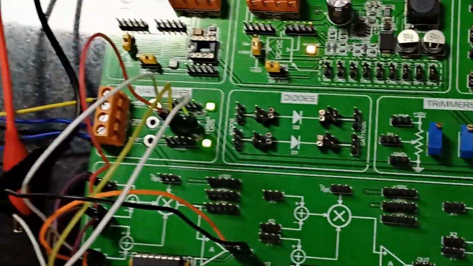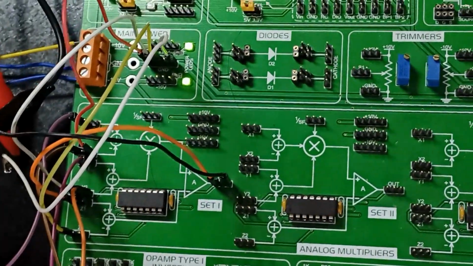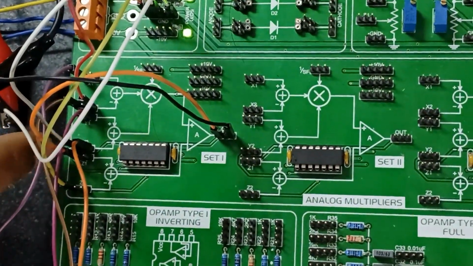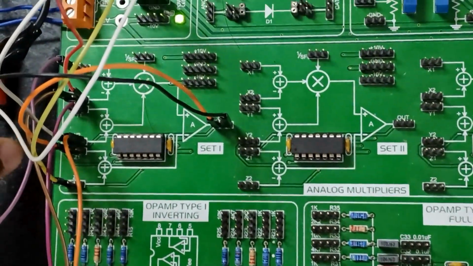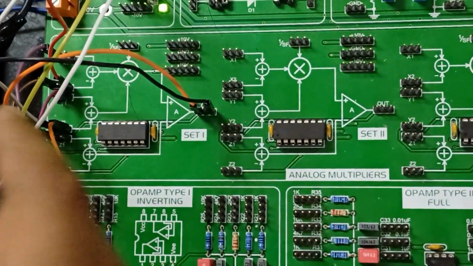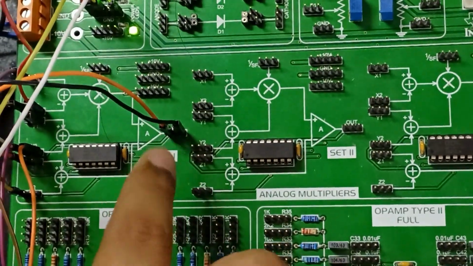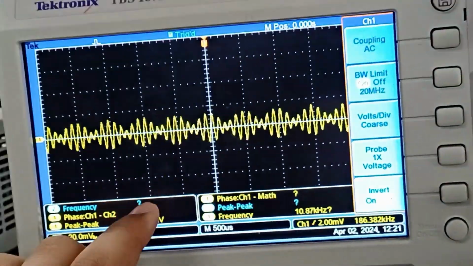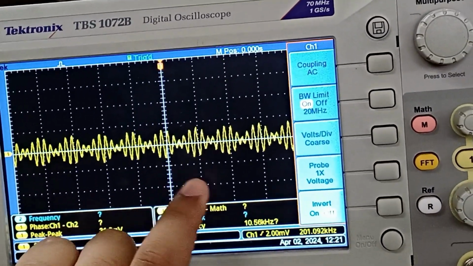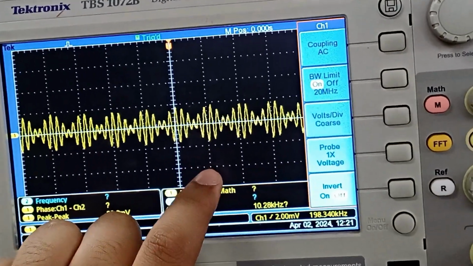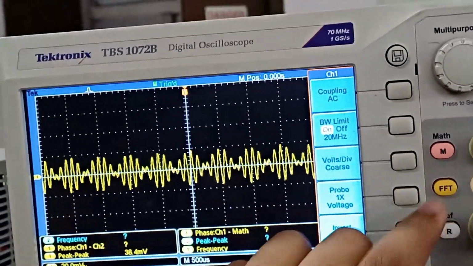Here is the power supply. On X1 we are taking channel 1, on Y1 we are taking channel 2. The negative terminals of all are grounded. The Z1 terminal here is connected as feedback to the output. Here you can see the output, the 10 kilohertz frequency wave is carried by the 1 kilohertz frequency wave.